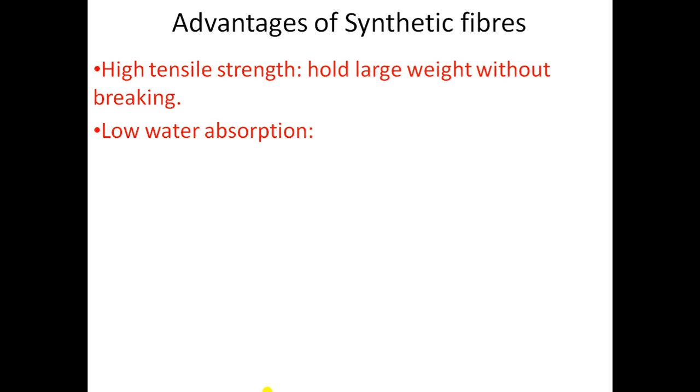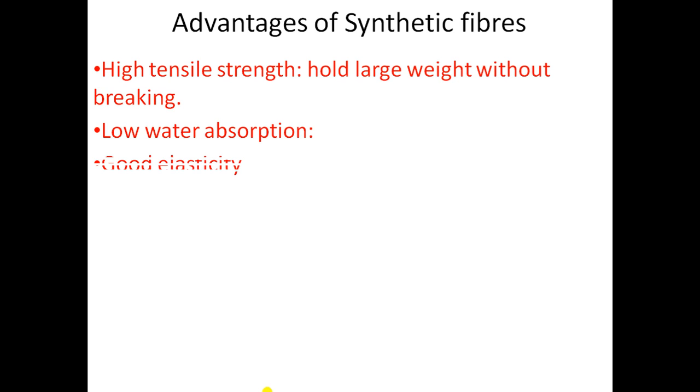Now the next property is low water absorption. Synthetic fibers absorb very little amount of water or moisture. Due to this, a wet cloth of synthetic fiber dries out rapidly. Synthetic fibers are said to possess the drip dry property. Natural fibers like cotton, wool and silk, however, absorb a lot of water, so they do not dry out rapidly.